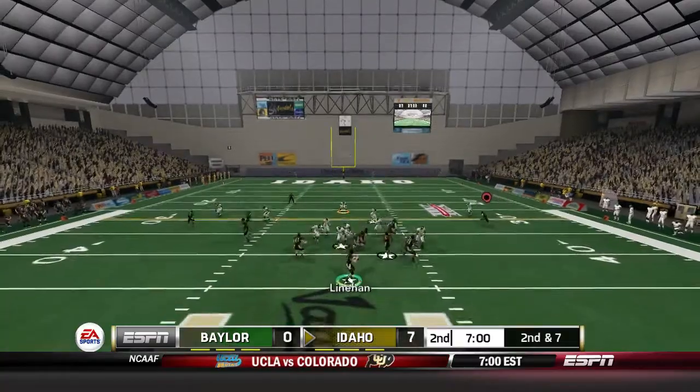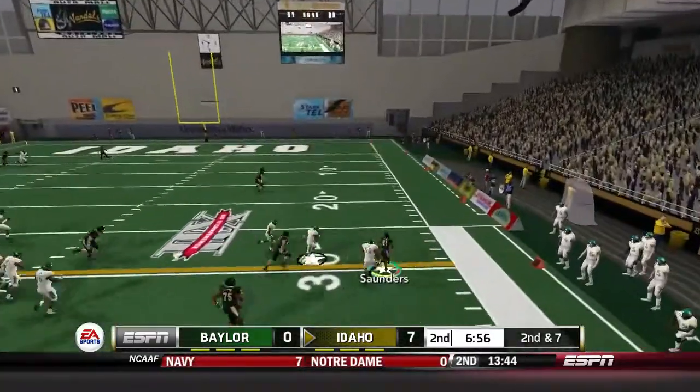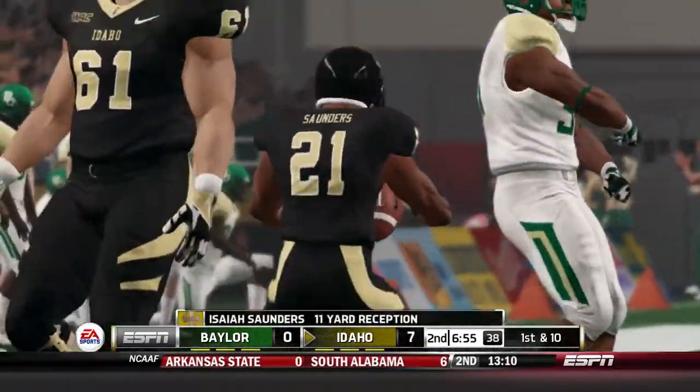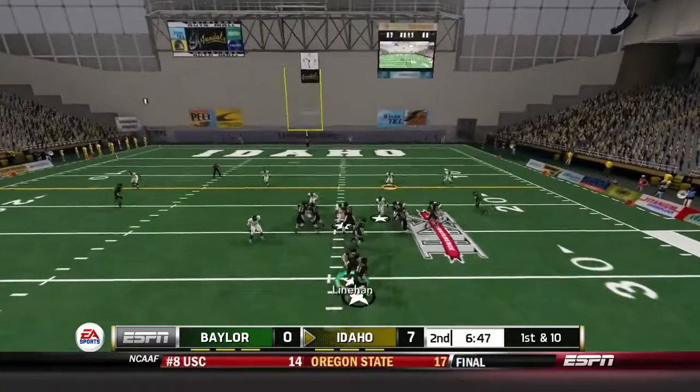or add to it. They have been known to come out early out of the gates and then try to fade away as the game goes on. Isaiah Saunders on the screen pass there, able to pick up a first down to the right side, 11-yard reception, keeping the drive alive, the dream alive, the Vandals moving. Handoff to the right.